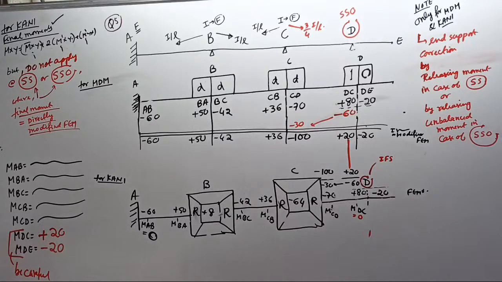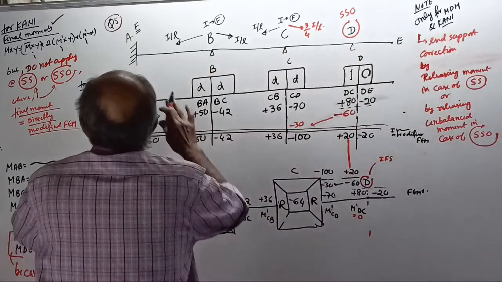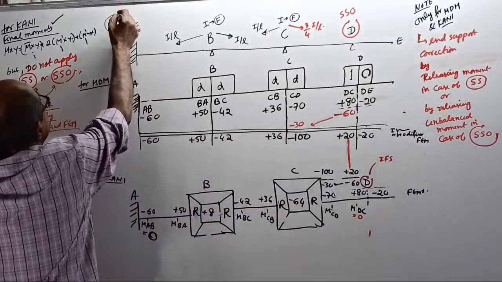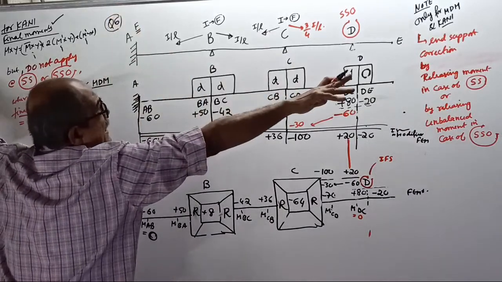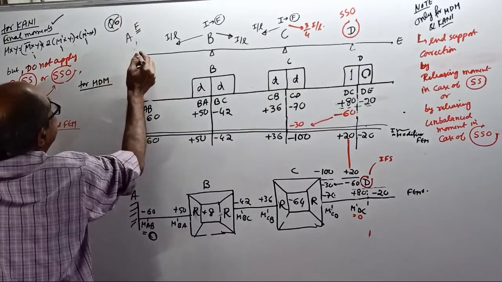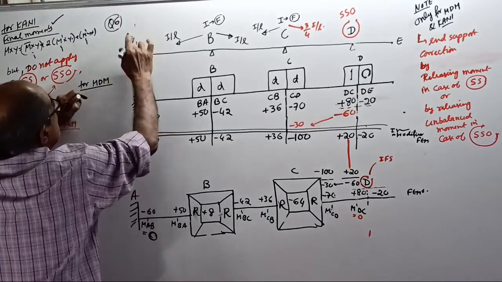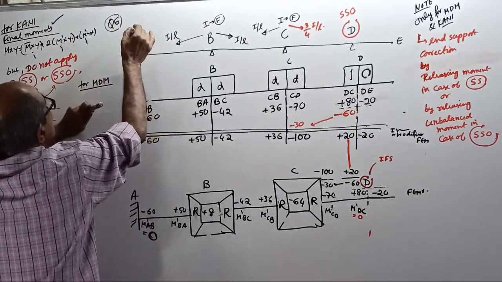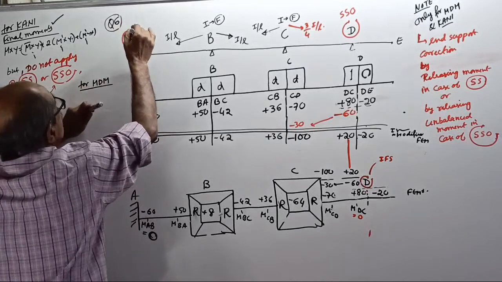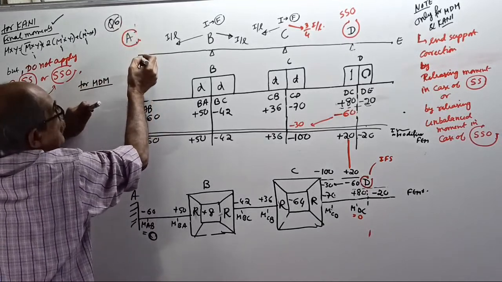Now it will be over very fast. See now, another half an hour, it will be over. Full clear? Okay. Now, go to question number 6. Question number 6 is the same, right side overhang, but left side is simple support. Therefore, remember, A is simple support, simple support without overhang.